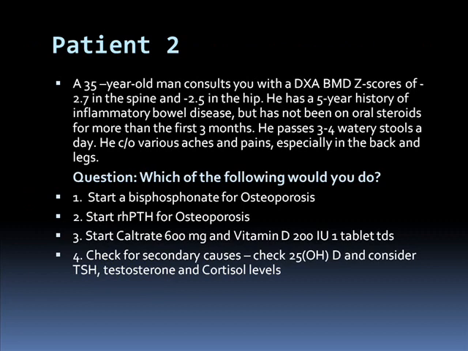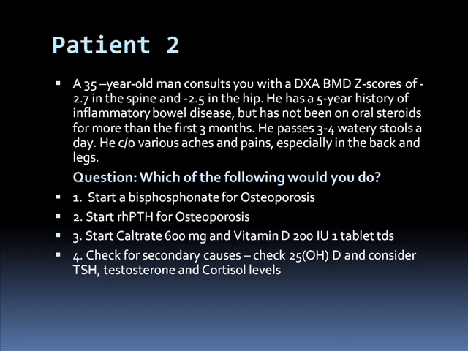My last few slides. Patient 2. This is a 35-year-old man, and he comes with very low DEXA BMD T and Z scores, and he has a history of inflammatory bowel disease, but only for the first 3 months he required oral steroids, and thereafter he's not been on steroids for the past few years. And he says that he does pass 3 to 4 watery stools a day. And in the legs. So which of the following would you do?